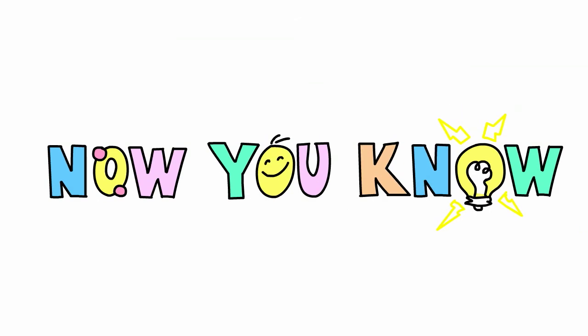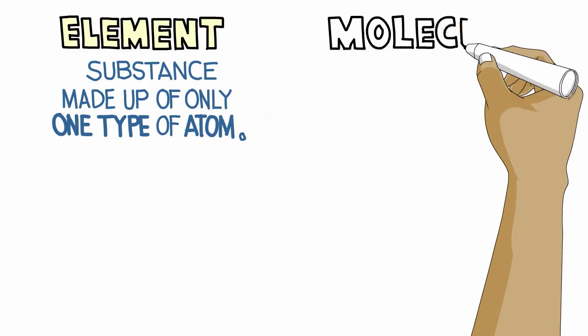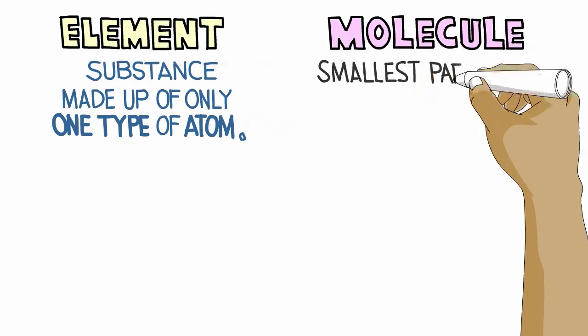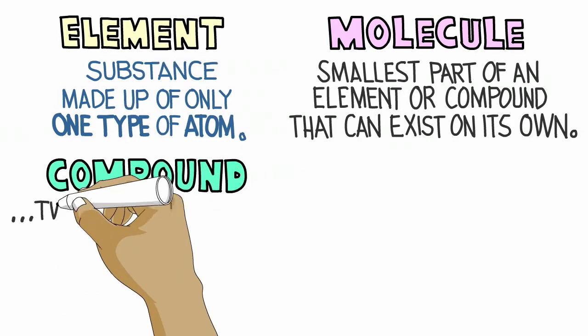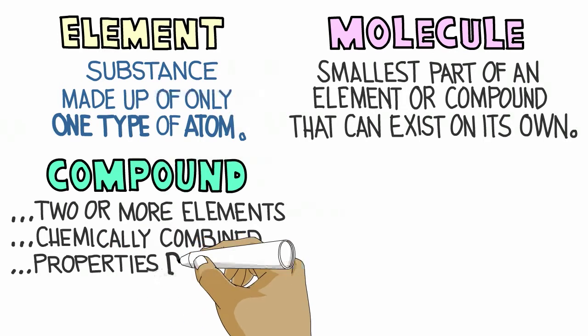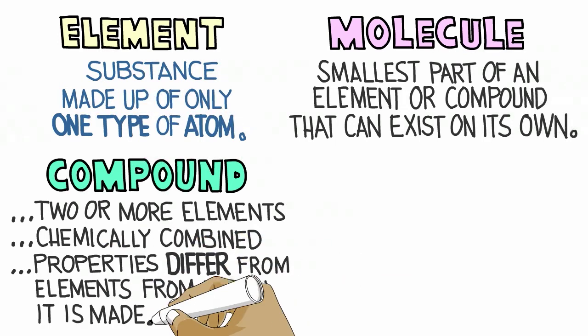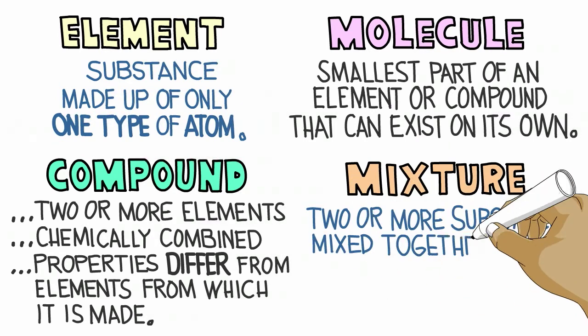Now you know that an element is made up of only one type of atom. A molecule is the smallest part of an element or compound that can exist on its own. A compound is made up of 2 or more elements that are chemically combined. The properties of a compound differ from the elements from which it is made. A mixture is made up of 2 or more substances mixed together, but not chemically combined.